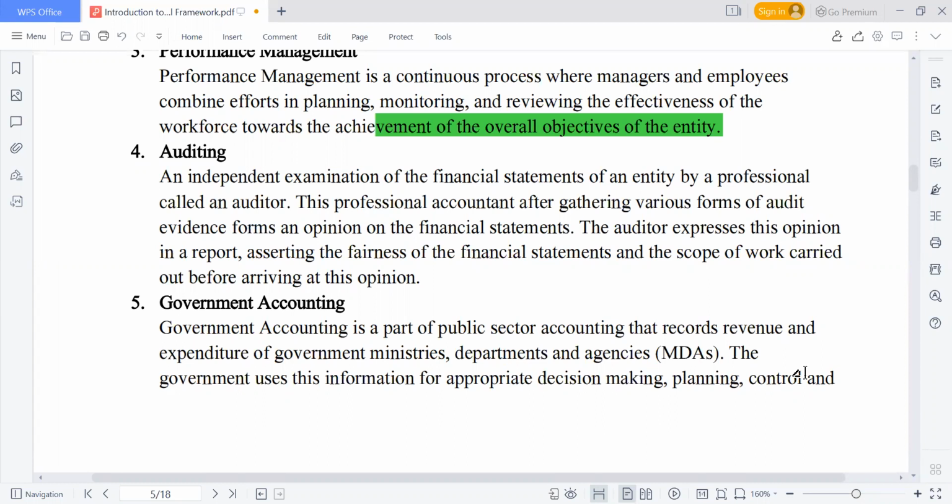Those are the standards that we apply for public sector accounting. In the private sector, we'll be talking about IAS now, International Accounting Standards. In the public sector, there's also a standard which you are going to come across when you get to the next level, the skills level. The name of the subject is Public Sector Accounting as well.